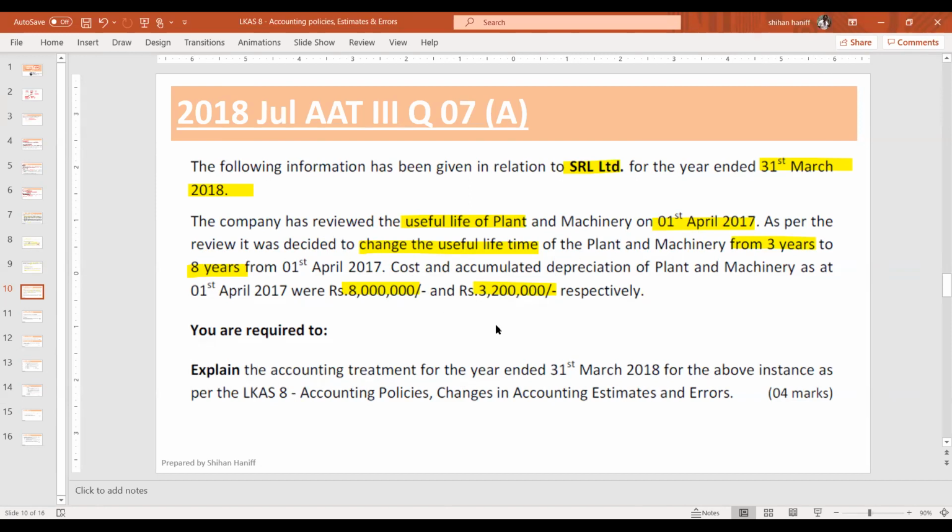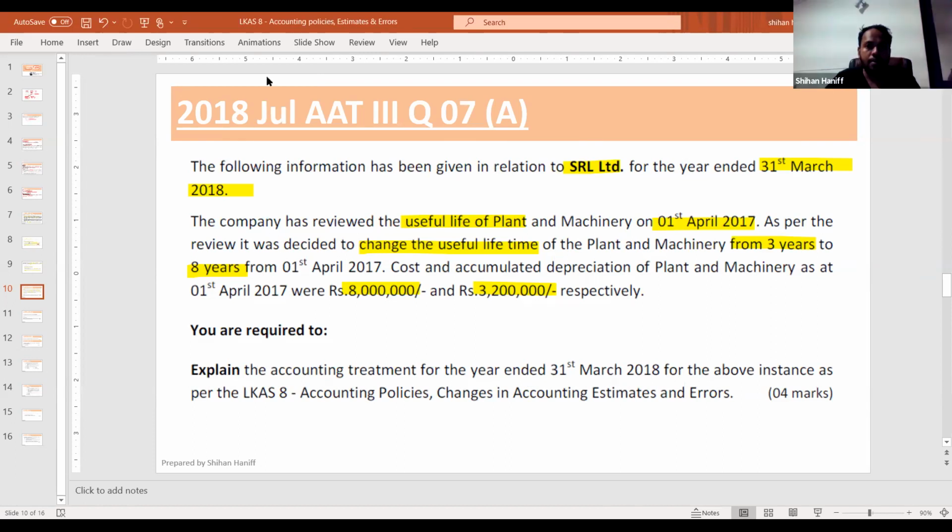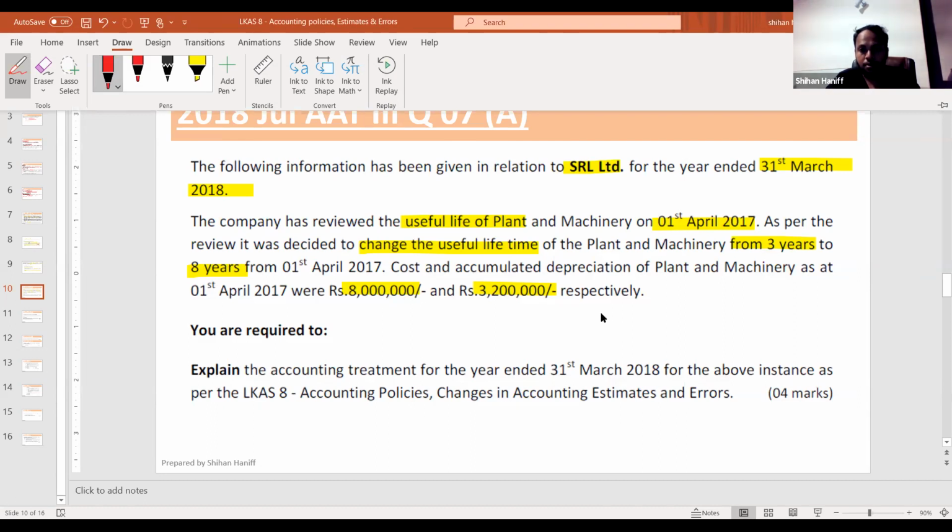So it's very simple. This is an accounting estimate. So prospective application. So yes, Afra and Nushant, that's right. So it's an accounting estimate and prospective application, but you have to say how much the depreciation is and how it affects the financial statements. So let me explain the calculation. So you have to calculate now.